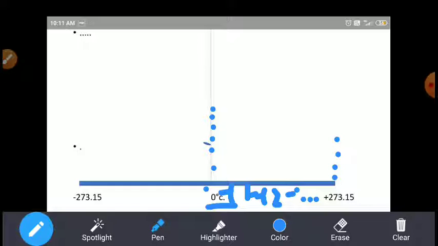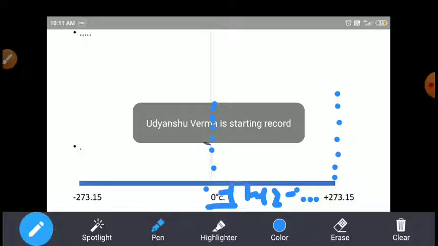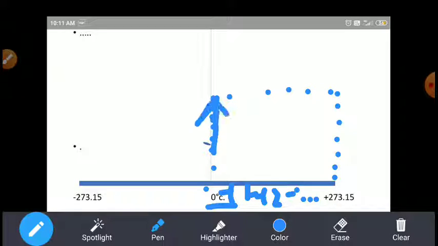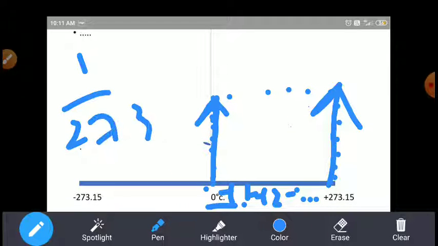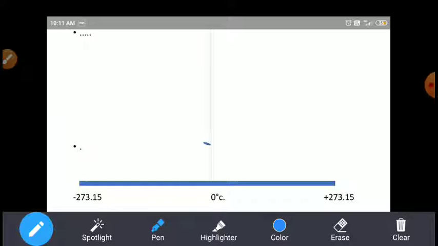As the temperature increases from 0 to +1, by 1 by 273, volume increases. Again from +1 to +2, again 1 by 273, volume increases. Similarly, the temperature increases till 273.15 Kelvin, and the volume reaches a certain height from its initial volume.